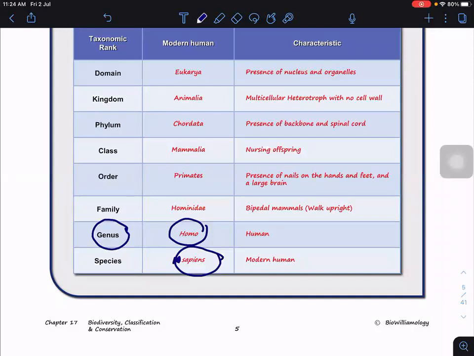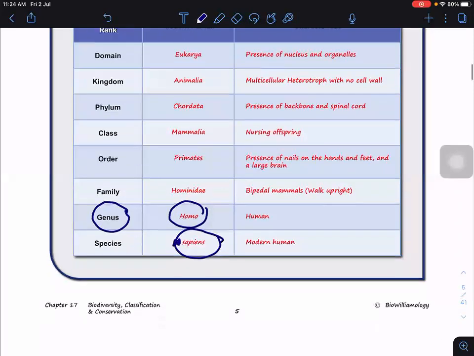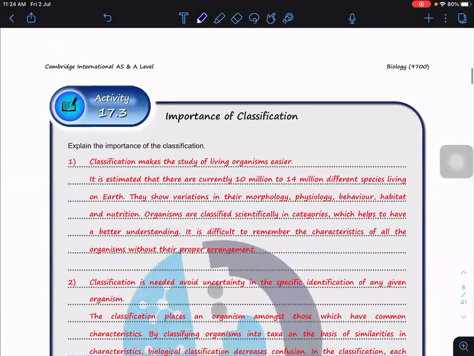In fact, we look at our features, they look so different, right? In terms of color, in terms of shape, in terms of hair. We have so much variation, but we still remain the same species because we are not reproductively isolated. Okay. Now, this is very important.